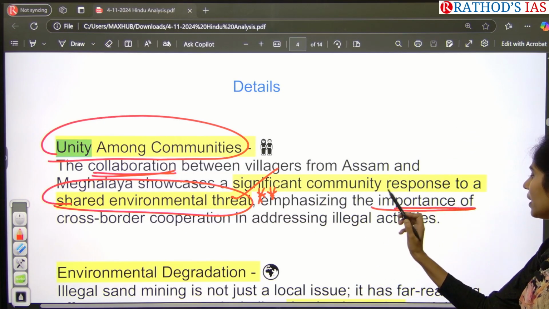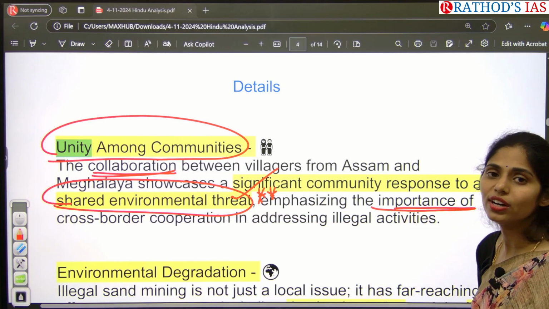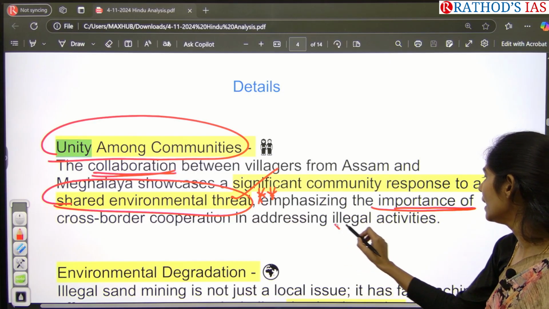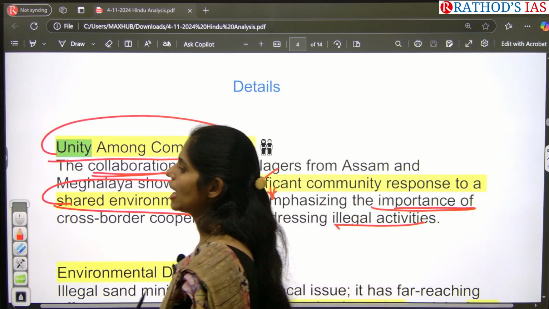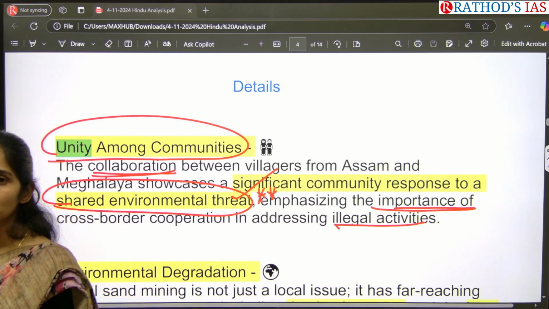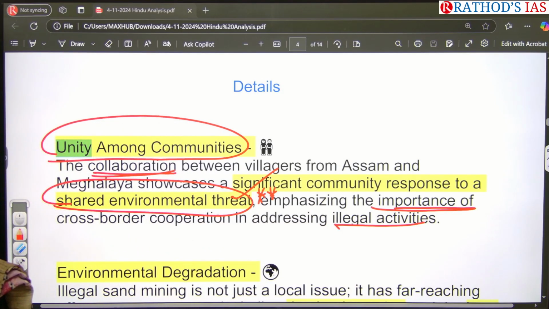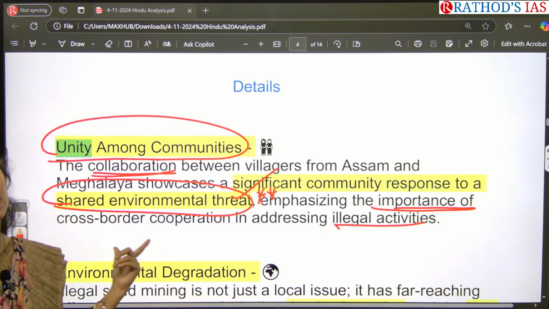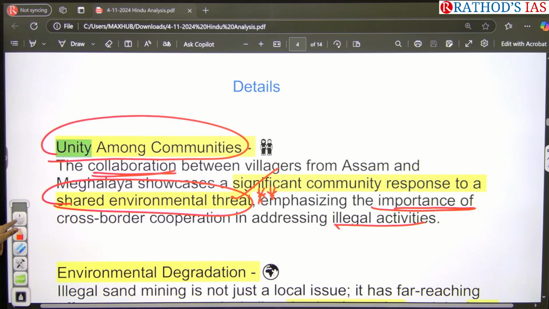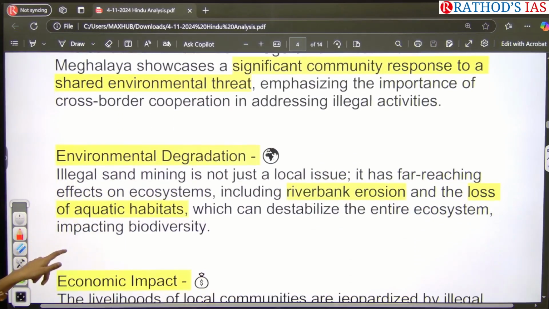So now here we can understand even cross-border cooperation in addressing illegal activities. Whenever any illegal activity is happening, we need cooperation and collaboration between the communities present in the different states. So it is one of the examples. Now the communities of Assam as well as Meghalaya are coming forward to fight against this illegal sand mining. And the next one here is environmental degradation.